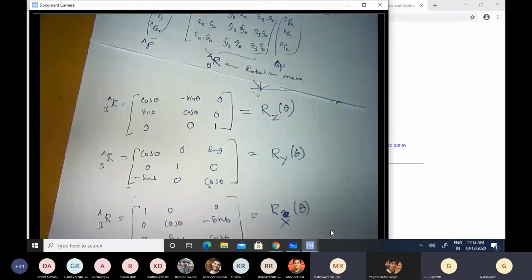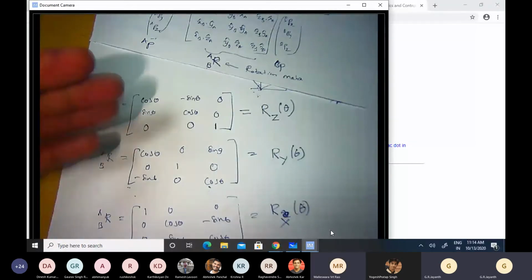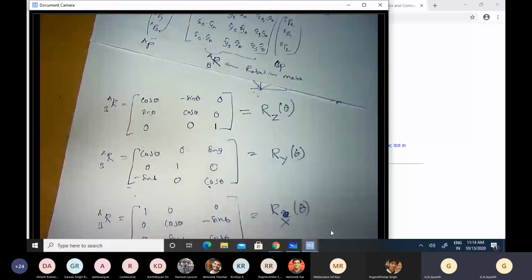When you are representing a position vector, however, you have to take into account that offset. But as I said, in dynamics of a single rigid body, we are looking at resolving velocities and accelerations and so on, and relating those velocities and accelerations to corresponding forces represented in the B frame to those representations in the A frame. And in such a case, this offset will be immaterial and will not enter into the equations. So these equations will continue to be valid even if there is an offset in the origin between the B frame and the A frame. Okay, thank you, sir.